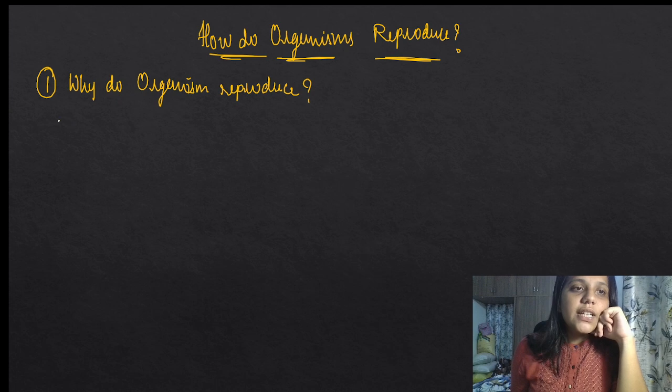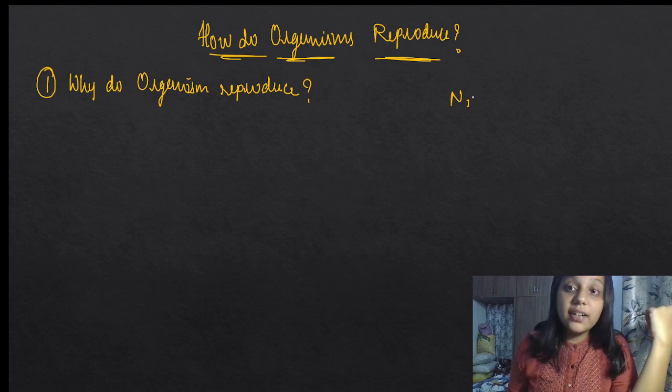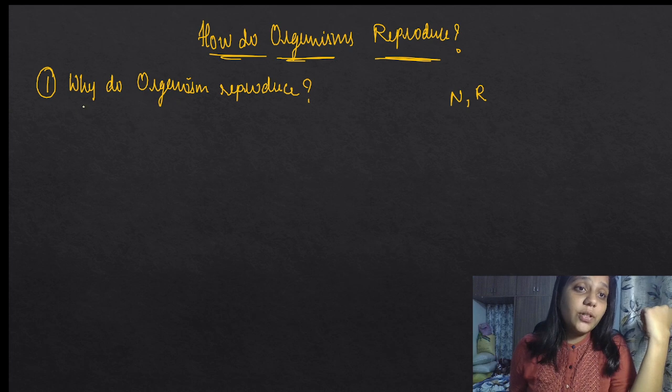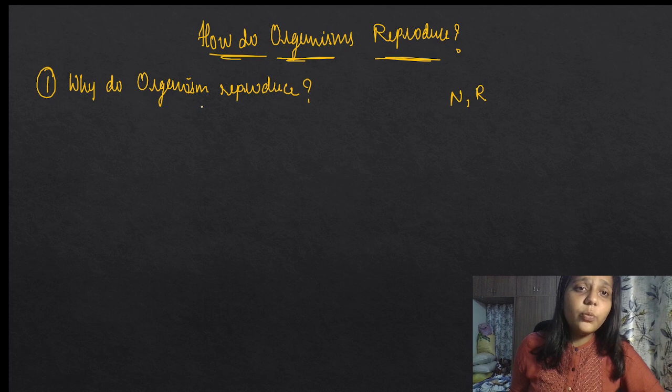So it is not as essential as nutrition. If we didn't eat for a very long while, we can't live. If we didn't respire, we can't live. It is not like that, right? Then why do organisms reproduce? What is the reason? And we know that in the process of reproduction a lot of energy is spent. Why are the organisms doing this?